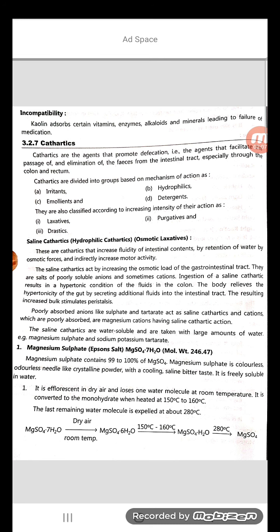Therefore the basic difference between laxatives and purgatives is the dose, nature, and mechanism of action of that particular drug.